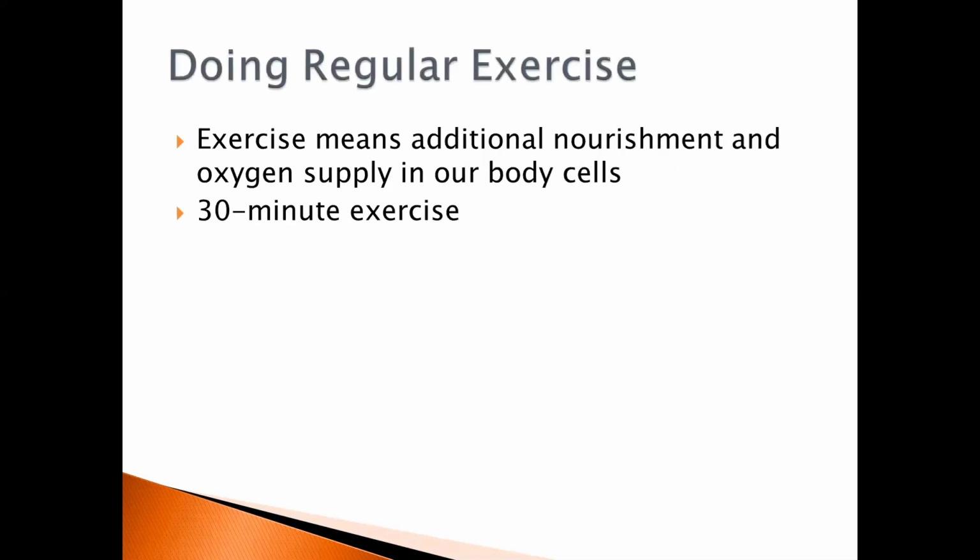Doing regular exercise. When we exercise, our heart beats faster to allow more blood supply into our muscles. This means additional nourishment and oxygen supply that provide more energy to our body cells. A 30-minute exercise on most days of the week is sufficient to reduce stress and risk of circulatory disorders. This exercise need not be strenuous. Simple physical activities such as doing household chores, taking the stairs, gardening, and brisk walking are beneficial to our circulatory system.